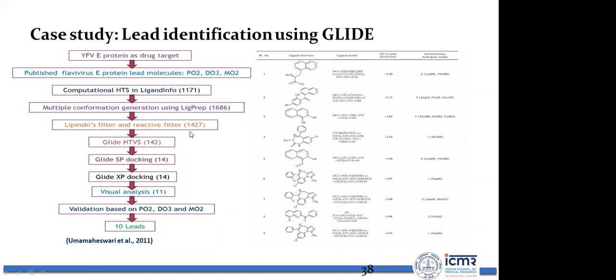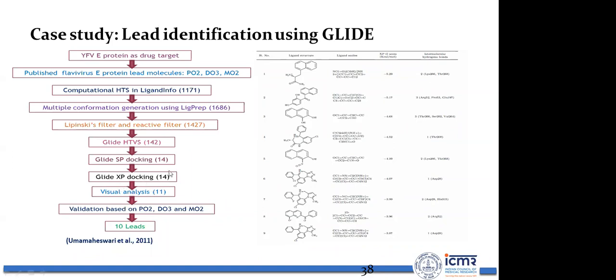Then we have filtered using ADME properties, that is absorption, distribution, metabolism and excretion. These are the four properties we generally follow in a drug molecule. So we have filtered all our compounds, all our conformations, by applying Lipinski's rule of 5 and a reactive filter. If any reactive functional group is present in the compounds, then we have removed them. Then we have followed a protocol: GLIDE high throughput virtual screening, GLIDE standard precision docking, GLIDE extra precision docking.